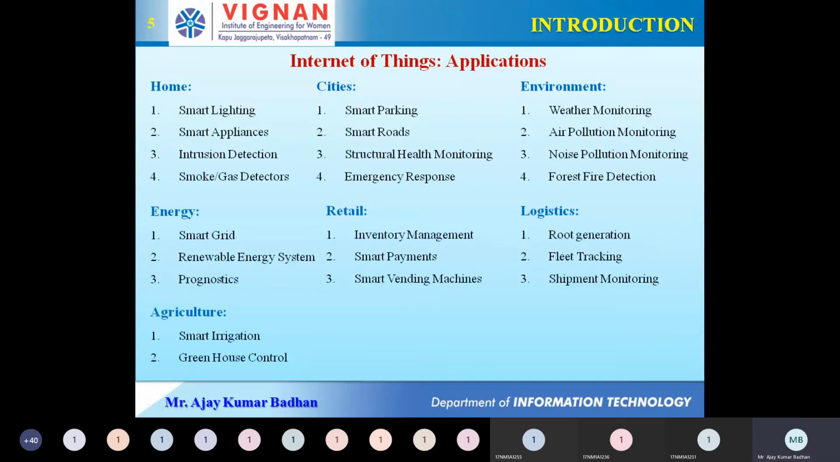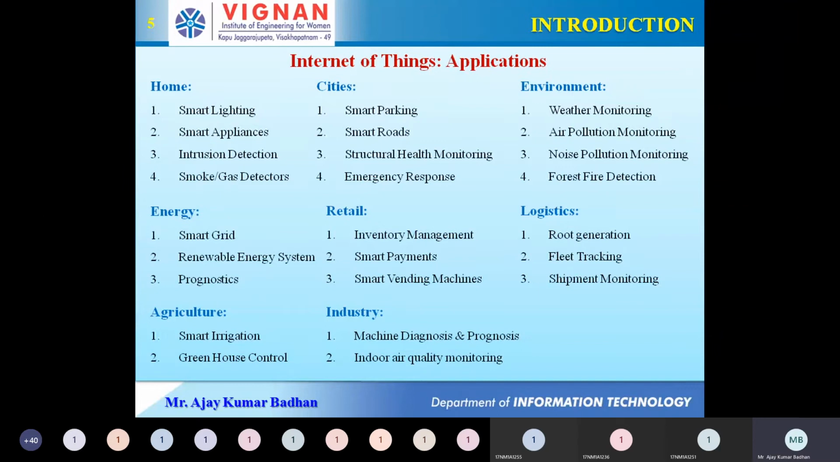Next, agriculture. We have something called smart irrigation and greenhouse controls. So using this, it is doing it. We will discuss them in detail later. Okay, I can't explain everything in a short time, so it requires a little more information.